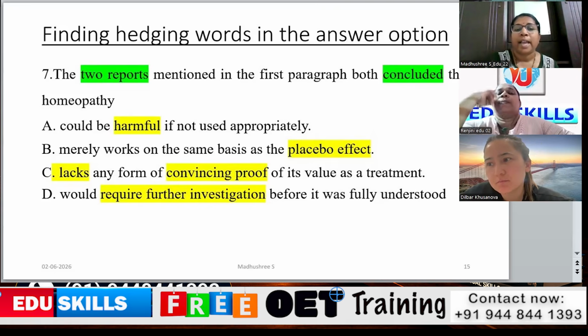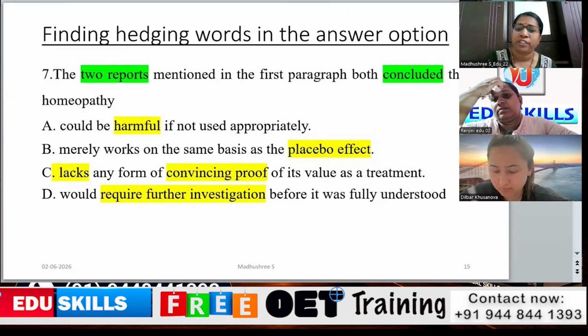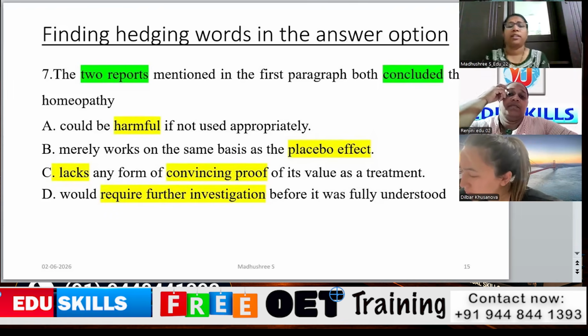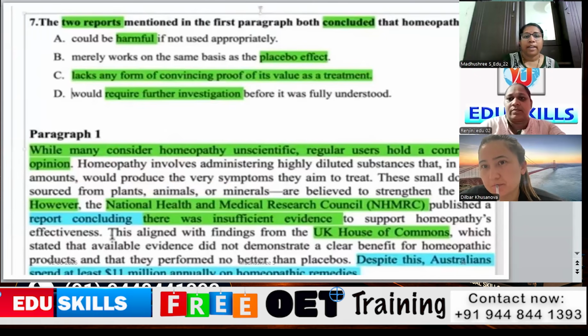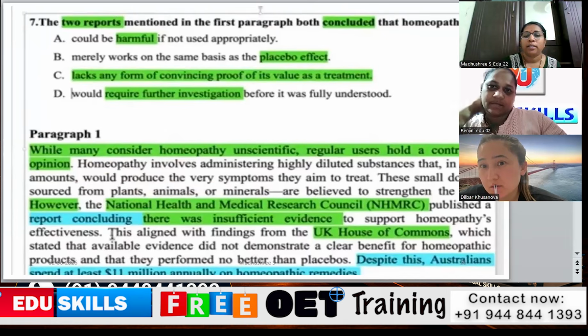So like lacks any form of convincing proof. So in the text, it shows that there is insufficient proof or information. So lacks may be insufficient. So there is a synonym word, which relates to the answer. See here, so there is a lack. So after that we have a contrast word here along with the abbreviation.